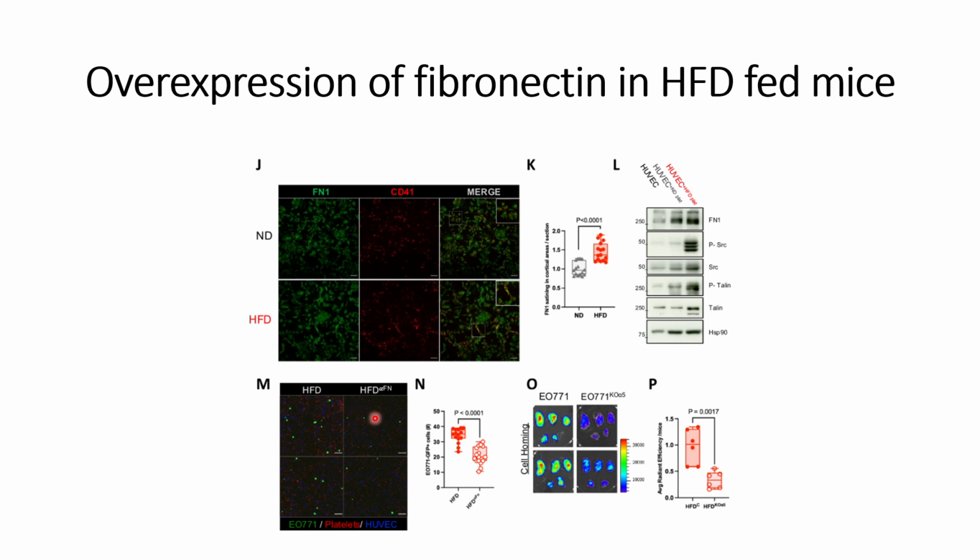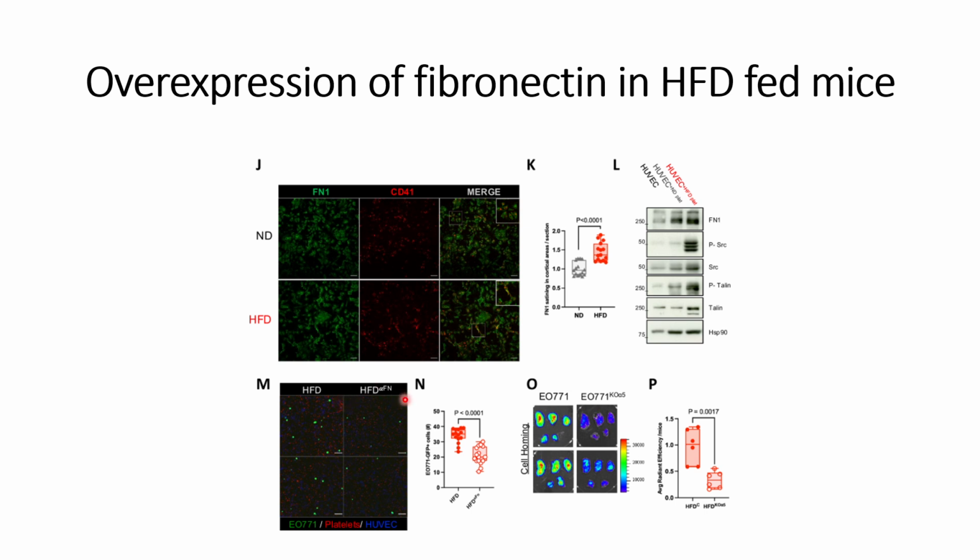This is the immunofluorescence image in panel M, where we can see that in the case of the neutralizing antibodies against fibronectin, we see fewer tumor cells attached to the endothelial cells compared to the conditions where no neutralizing antibodies are used and the platelets from the HFD mice are used.